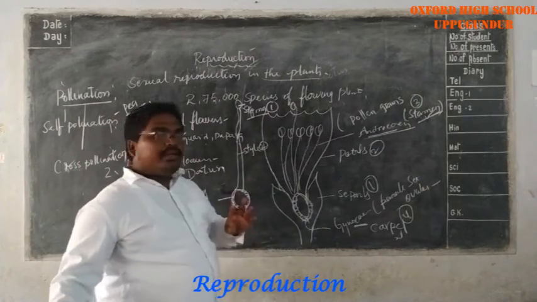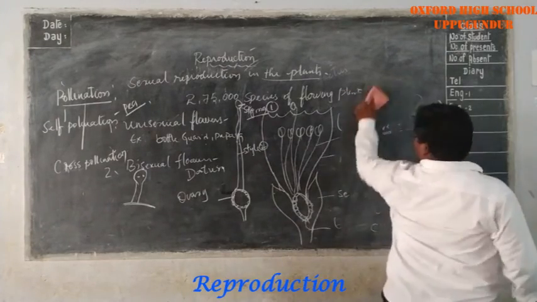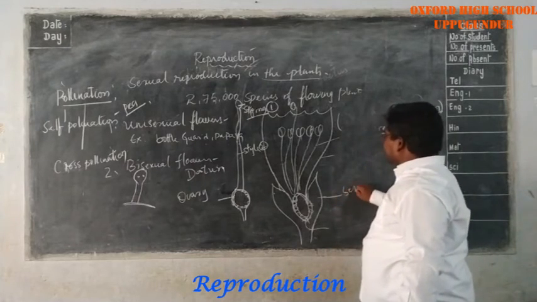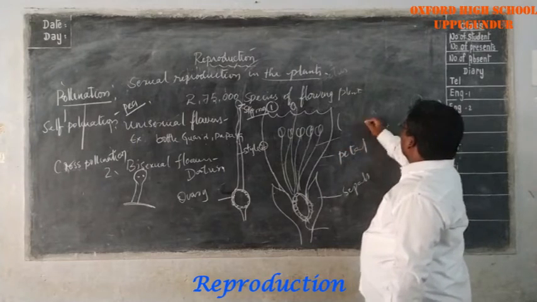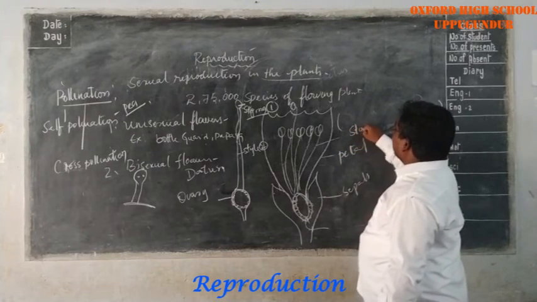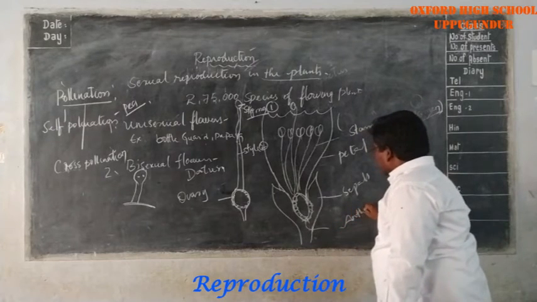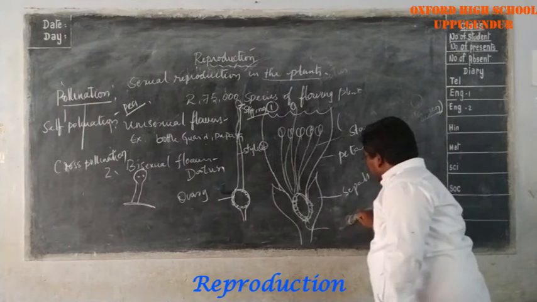You have to remember these points. The parts are very important. These are sepals. These are petals. This is called stamen. This is called anther. Sorry, carpel.